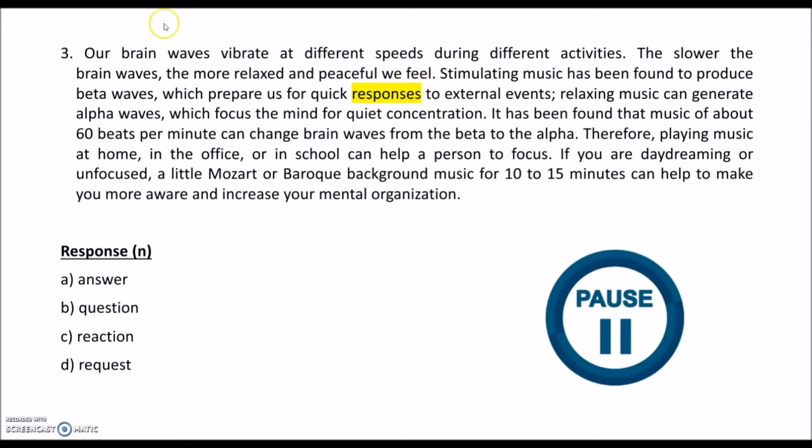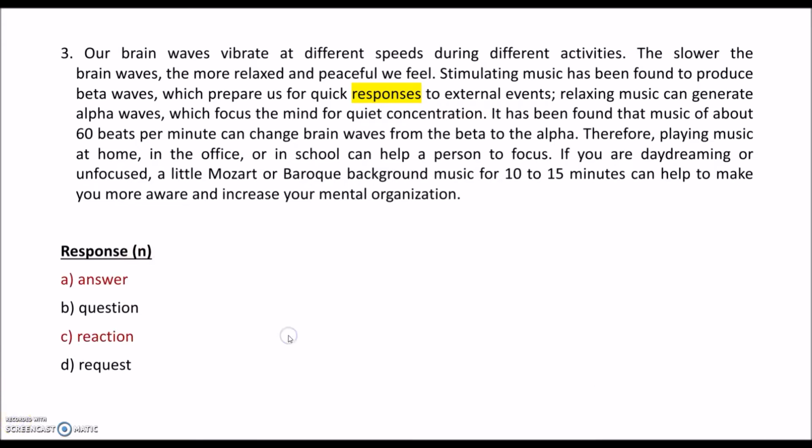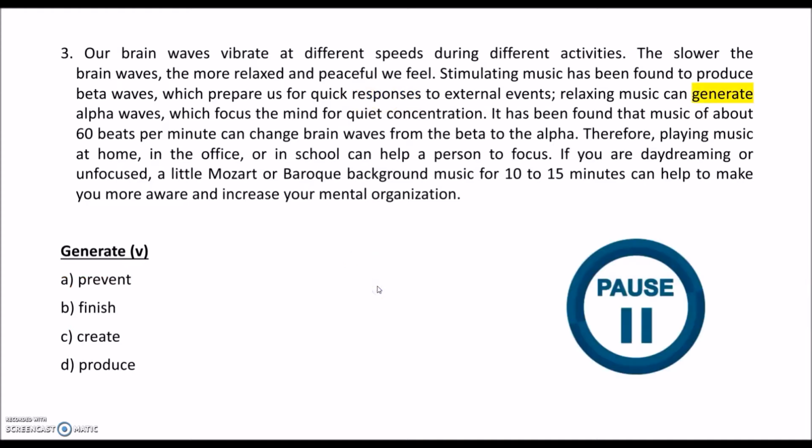And from the third paragraph, we have a word which is a noun, response. Pause the video. Here, answer and reaction might be the synonyms for responses, so quick reactions or quick answers, we can say. The next word is generate, and it's a verb.